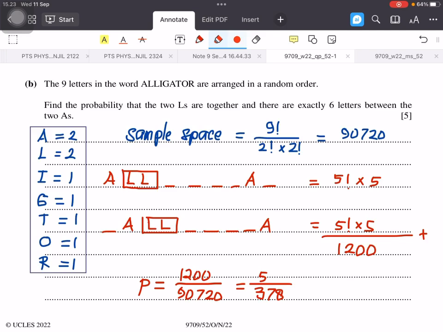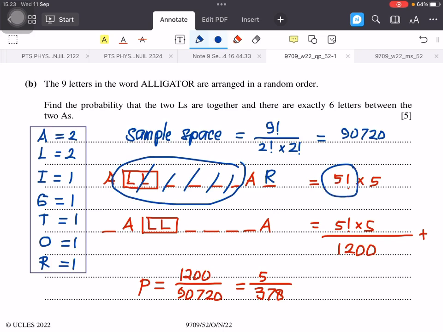So now the number of arrangements here, for example, this letter outside is R. The number of arrangements for the letters in between the two A's is 1, 2, 3, 4, 5, so 5 factorial. Why do I need to multiply by 5?